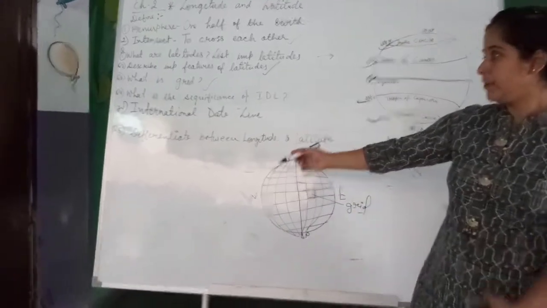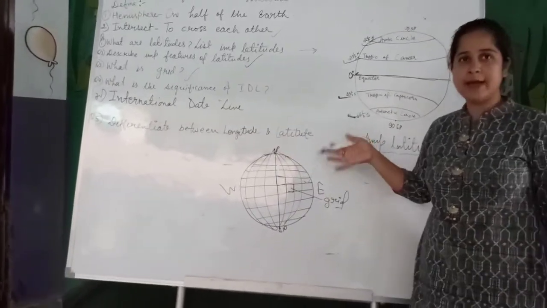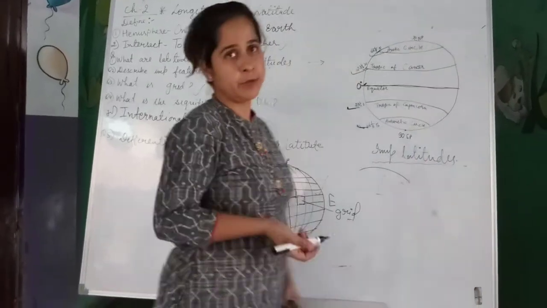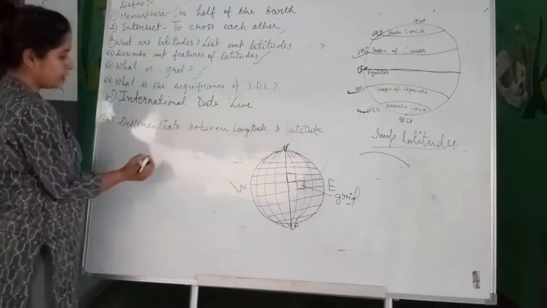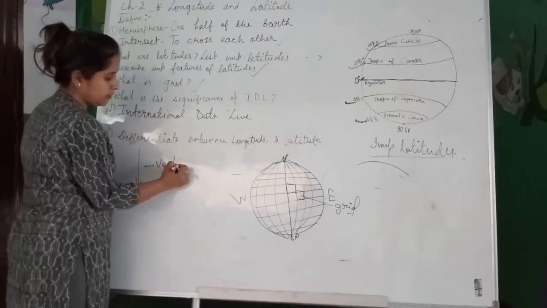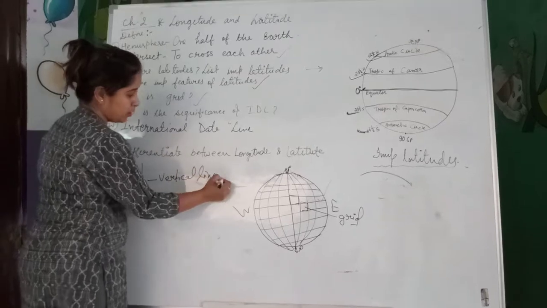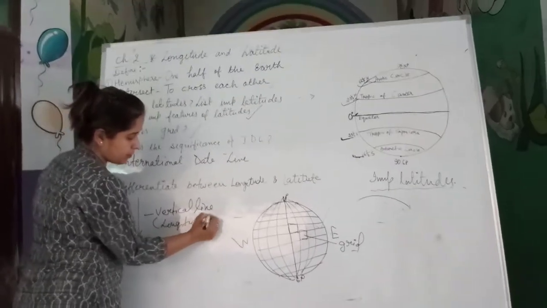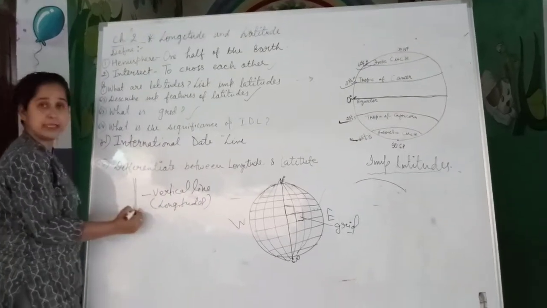So once again, differentiate between longitude and latitude. As I have discussed earlier what latitudes and longitudes are, again I am repeating that longitudes are vertical lines. These are standing lines.